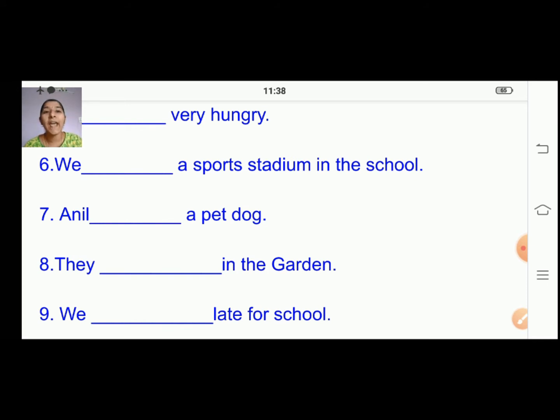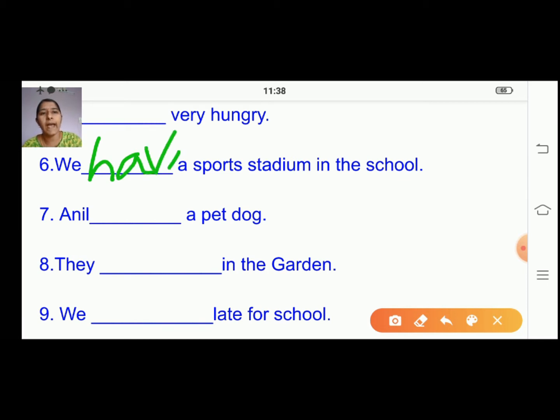No. We have. Whenever the word we is there, we'll use have. We have a sports stadium in the school. When you are talking about you and your friends, we will use the word have. So we have a sports stadium in the school, right? Have will come. Okay, the seventh one now.